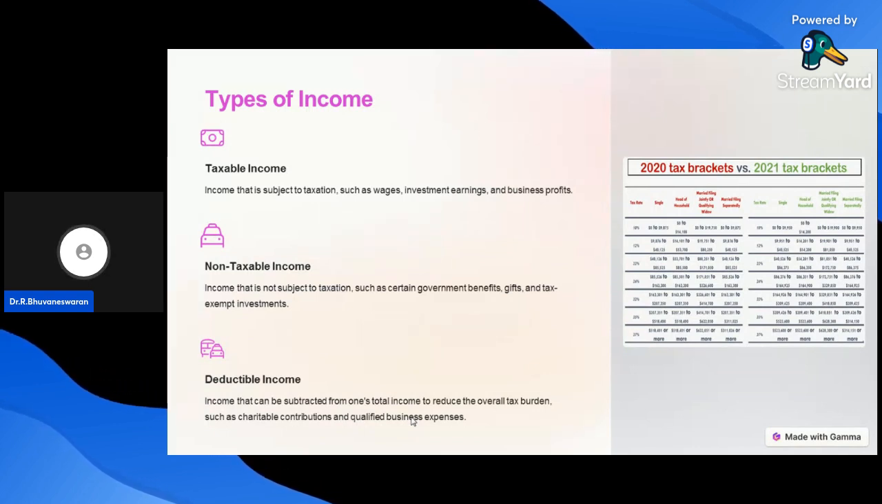Third one, deductible income. Deductible income is income that can be subtracted from one's total income to reduce the overall tax burden of individuals, such as charitable contributions and qualified business expenses. These are all the different types of income.